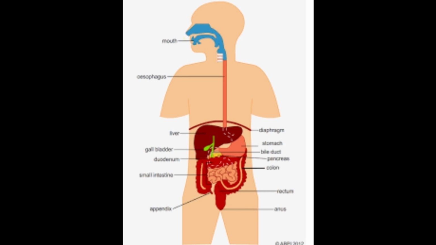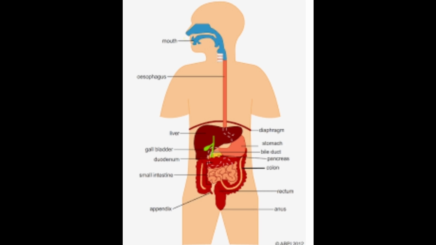Stomach. The stomach has the thickest wall and the strongest muscle of the GI tract. The sphincter at the end of the stomach is called the pyloric sphincter. The stomach is the temporary storage place for digestion.